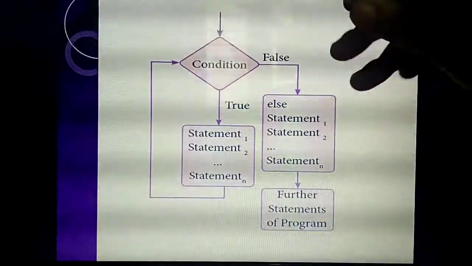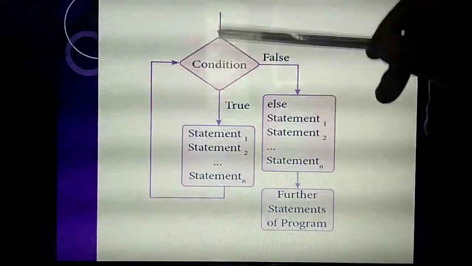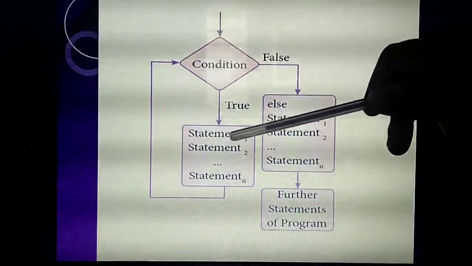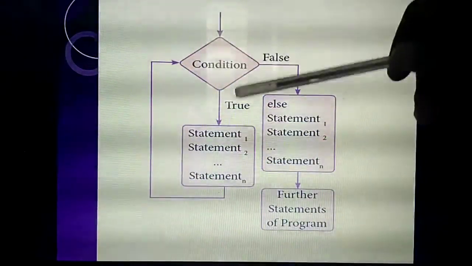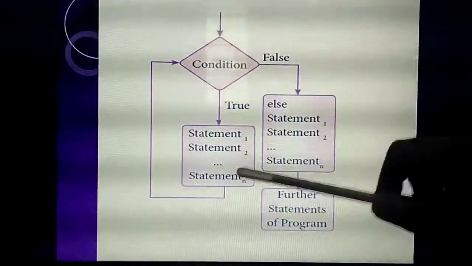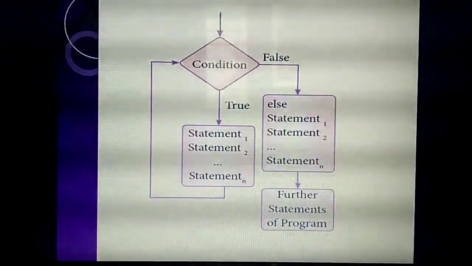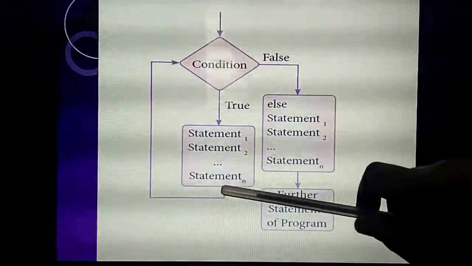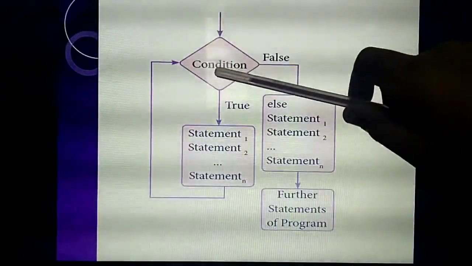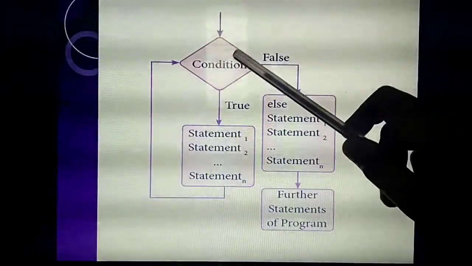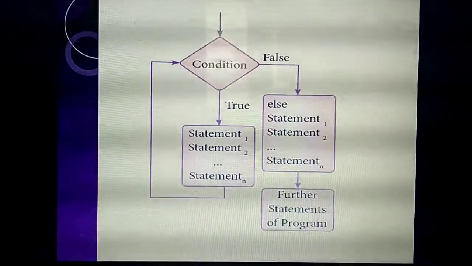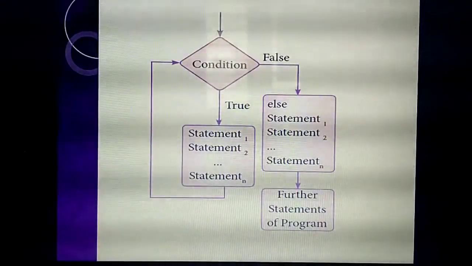Understand? First it will check the condition. If the condition is true, this block will execute. If there is one statement, one statement will execute, two means two, till n statements. However many statements you give inside the block, that many statements will execute. Okay, that is first. Then the first condition is over. Then the second one. For example, I am giving the condition i equal to 1, i less than or equal to 5, i plus plus.